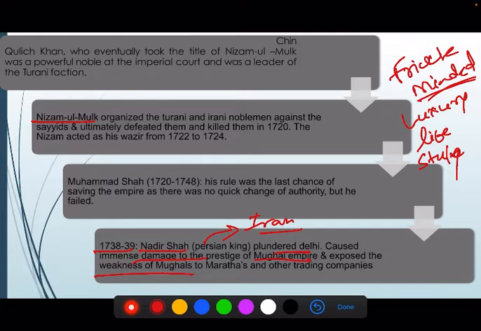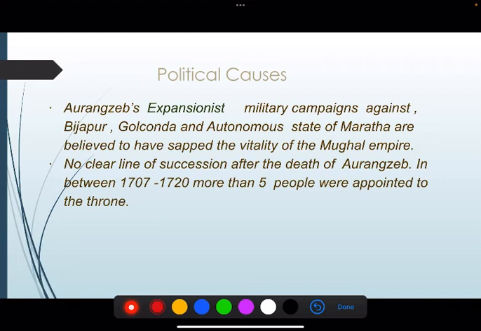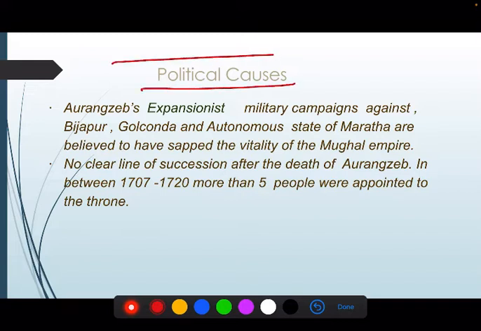So let's move on to causes. I told you we will discuss causes in a segregated manner. First, see what the political causes are. One of the political causes is considered to be Aurangzeb's expansionist military campaign.